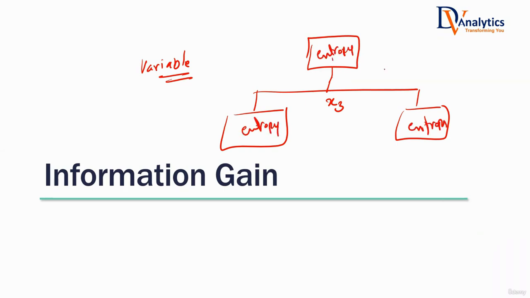Tell me one thing, maybe entropy before splitting may be high here. That means there is a lot of randomness, a lot of impurity here. If this variable is good, if it is really beneficial, what should be the entropy after splitting? It should be near to 0. That means entropy has to be low here if it is a good variable, isn't it?